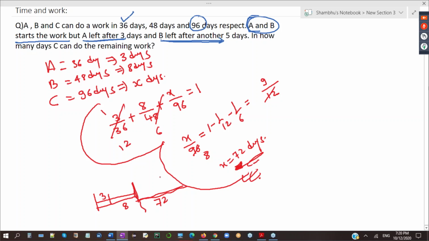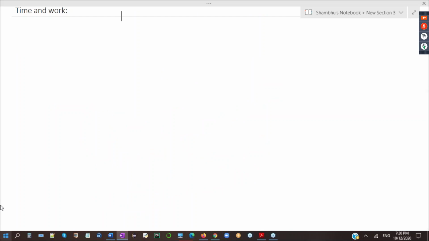Now, I have told you 2 methods. And a few questions I will give you. Keep in mind, TCS has asked many times a question where some person works for some days, leaves, and some new person joins. They have asked many times on this pattern. So 2 or 3 more questions I will give you before I go to the next thing. All are doing the same work. In time and work, they will do the same work, not different work.